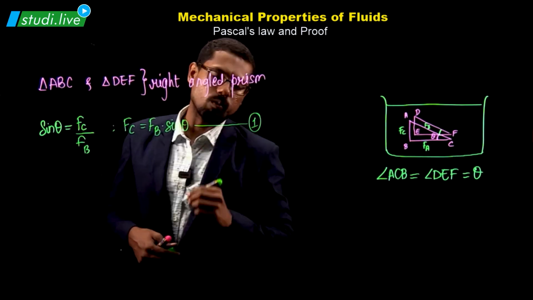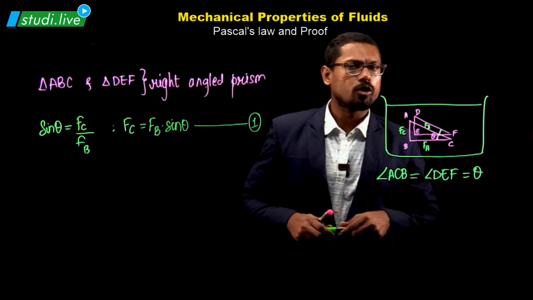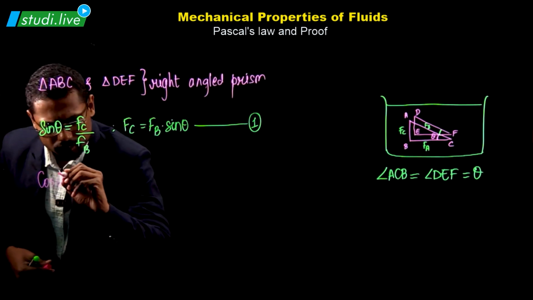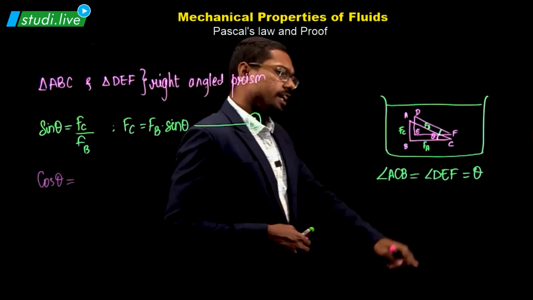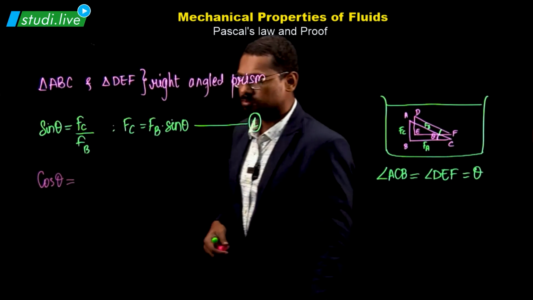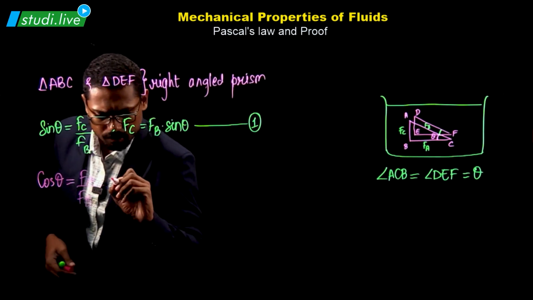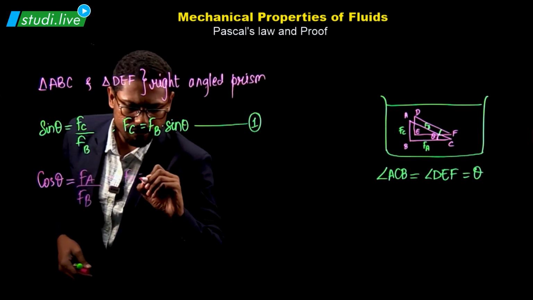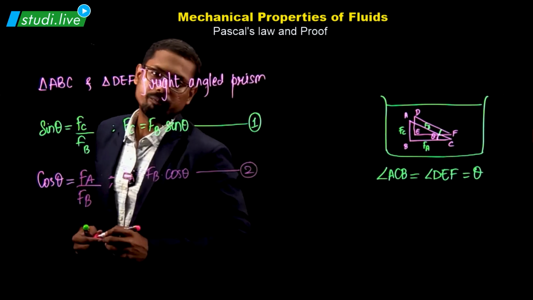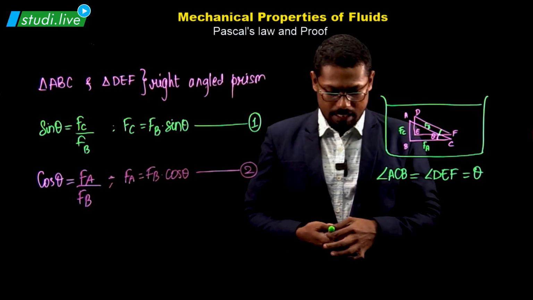Mark this as equation number 1. Now it is time we compute cos theta. Cos theta. What is cos theta? Let's see. If this is my theta, cos theta is FA divided by FB. Very good. Now let's find out the value of FA. What is FA? FB times cos theta. Mark this as equation number 2. Assuming that the area across AB is written as AC.